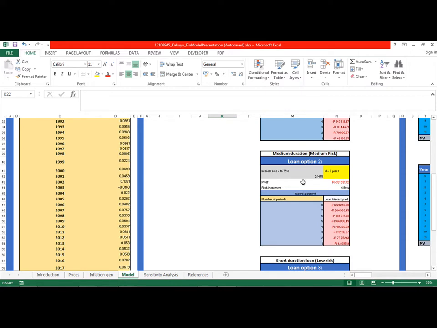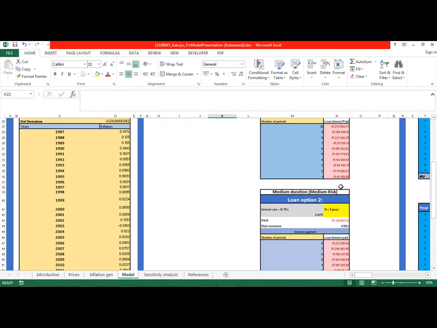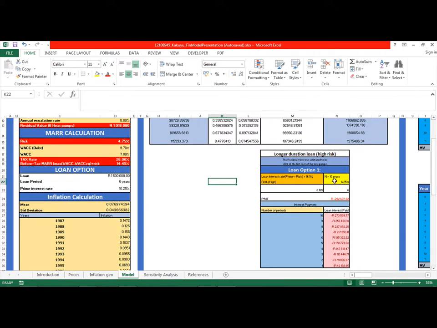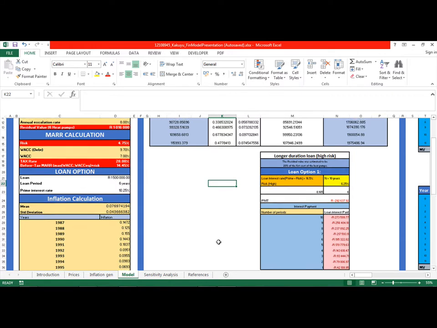You add 4.5% to 10.25% and it gives you 14.75%, payable within 8 years. And the longer duration, which is a higher risk, the risk is 6.25%. You add that to the 10.25% and that gives you 16.5%, and the payment duration is 10 years.